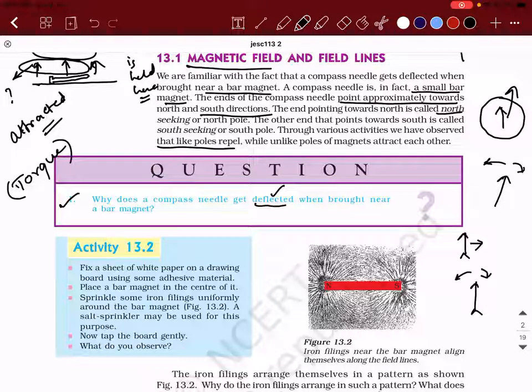When the magnet is brought into the presence of another magnet, it starts experiencing torque, hence it gets deflected.